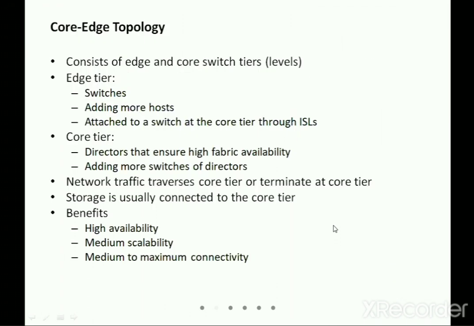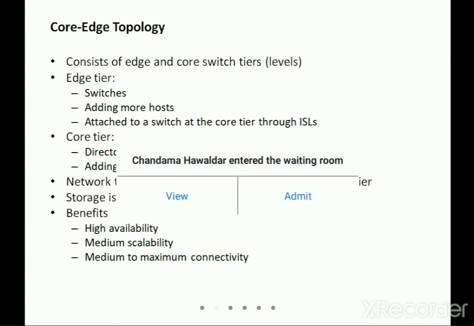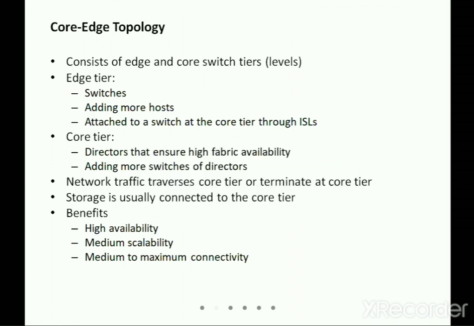Moving on, the second one is called the core edge topology. As I said, in the mesh topology, each and every switch and host may or may not be completely connected to one another, which we call a partial mesh. The second topology is the core edge topology. When I say core edge, there are two terms: core topology and edge topology, which combine to form a hybrid core edge topology.